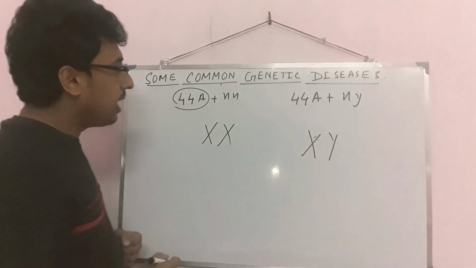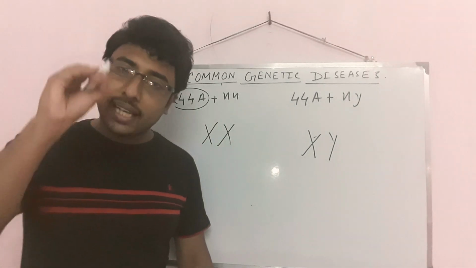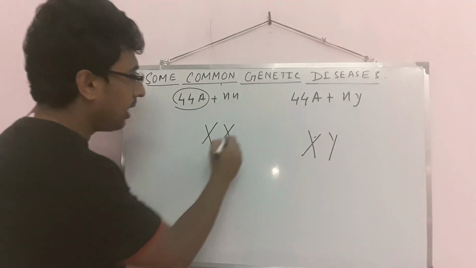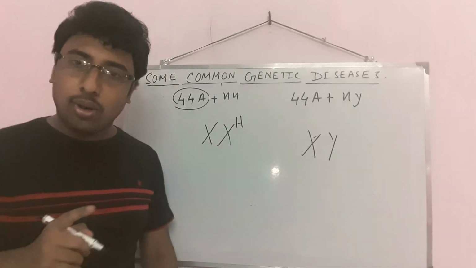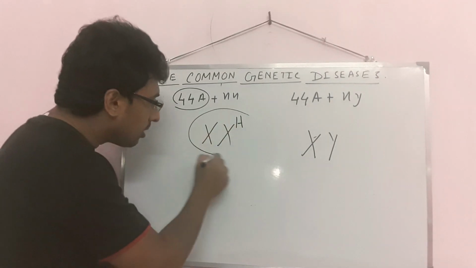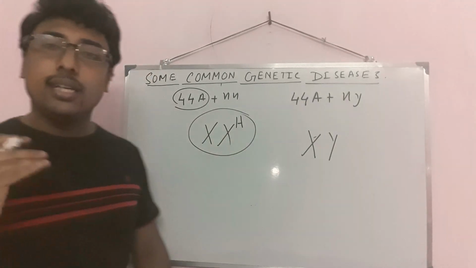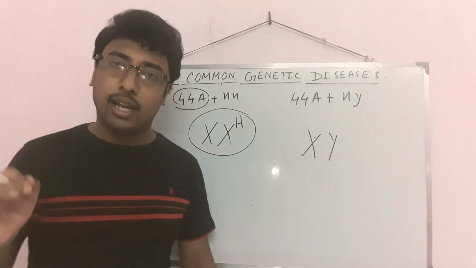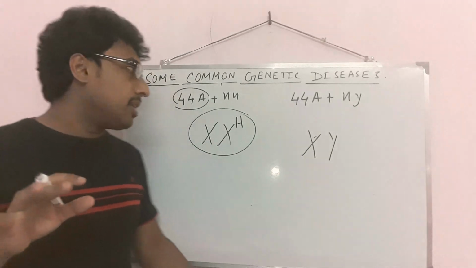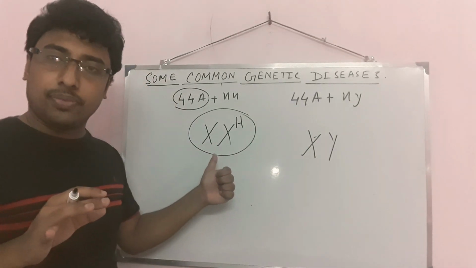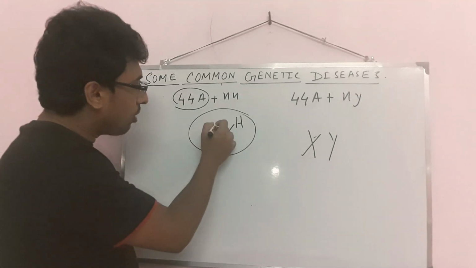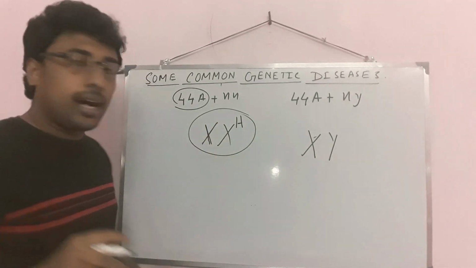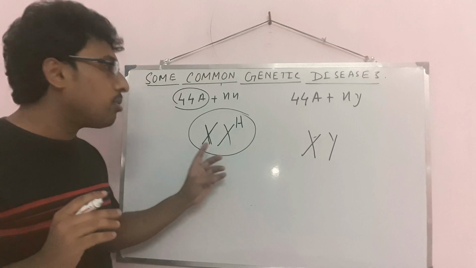In female I am representing hemophilia by capital H. If in a female 1 X is affected and the other one is normal, this kind of genotype is known as carrier of hemophilia. Don't think that the person is hemophilic. The female is not actually hemophilic, she is a carrier, because only one X chromosome is affected.